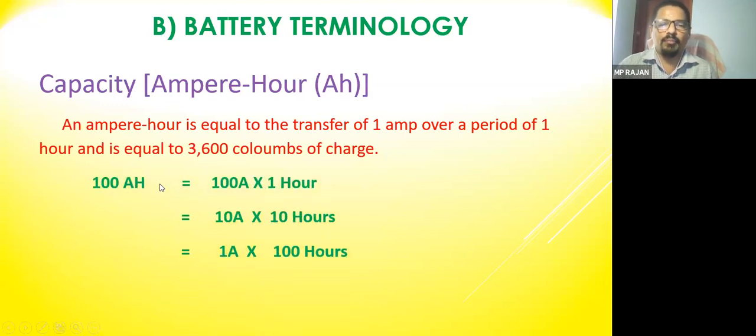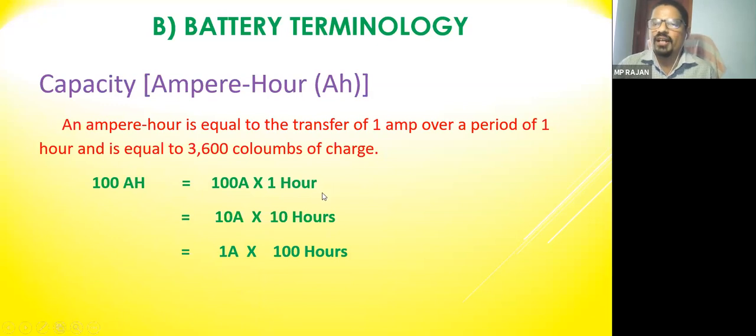So let us take the case of a 100Ah battery. If it is supplying 100 ampere current, it can give it continuously for 1 hour without the battery exceeding the limit. Within the normal voltage, this battery can give 100 ampere current to the load for a period of 1 hour. You can get 100 ampere current for 1 hour.